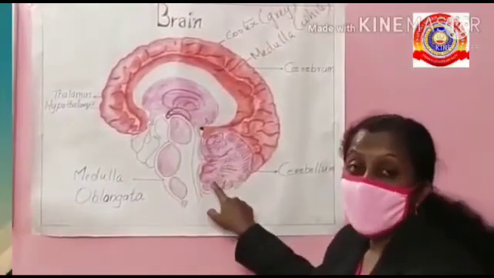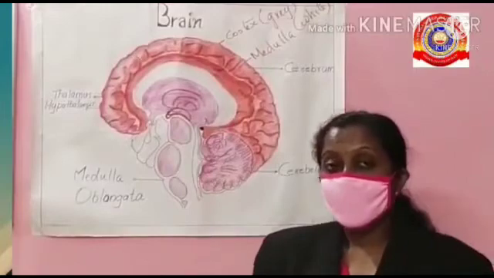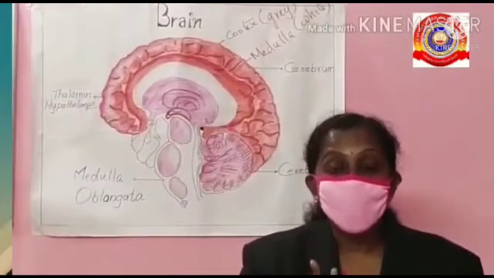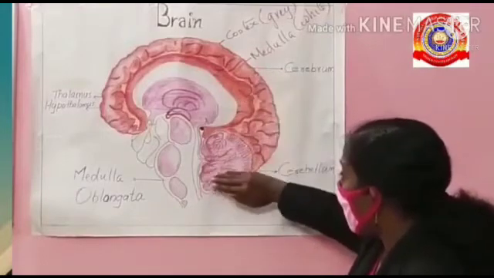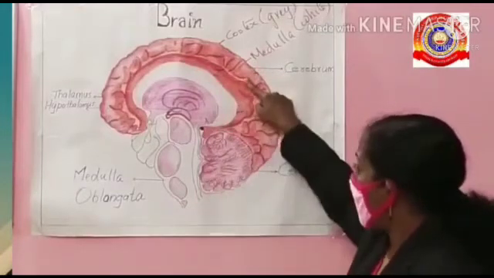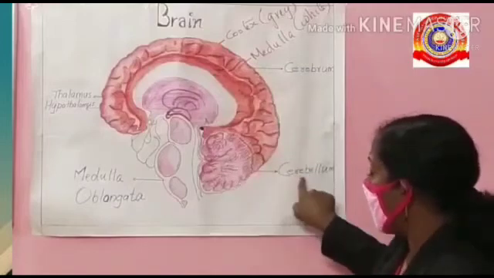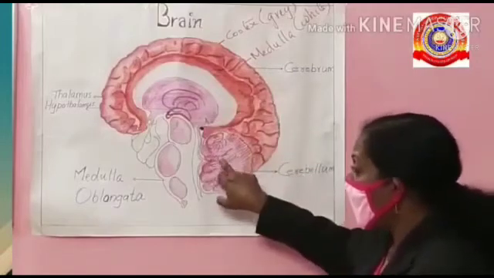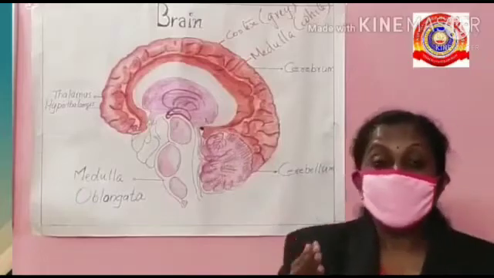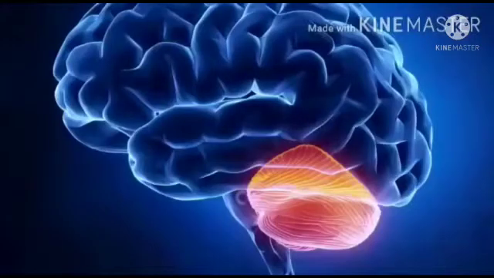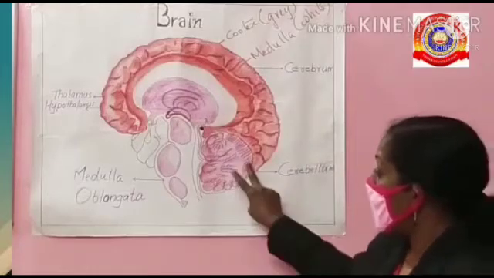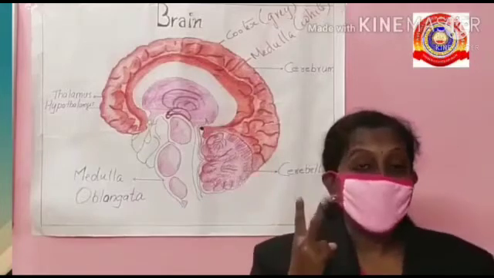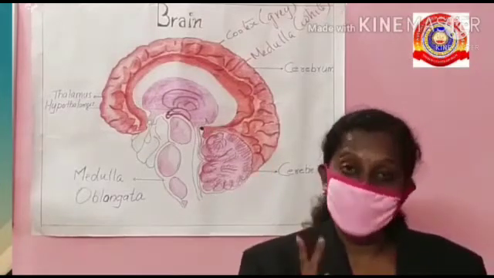The second one is the cerebellum. The cerebellum is the second largest part of the brain, and it is seen just behind the cerebrum. The cerebellum contains fissures and grooves with two flaps. You can see in the video, two flaps are seen here. The cerebellum controls two functions.